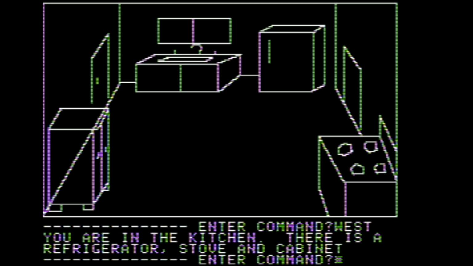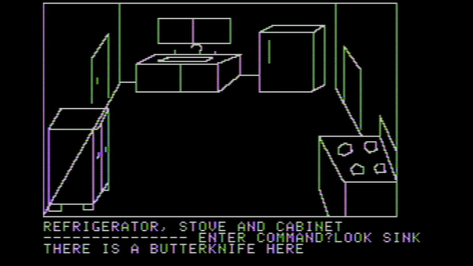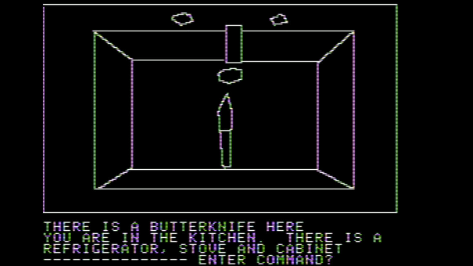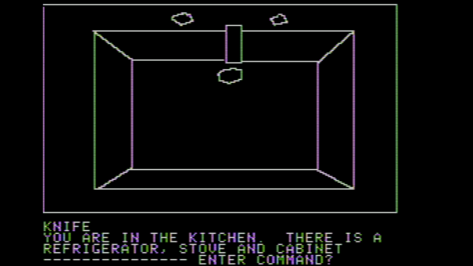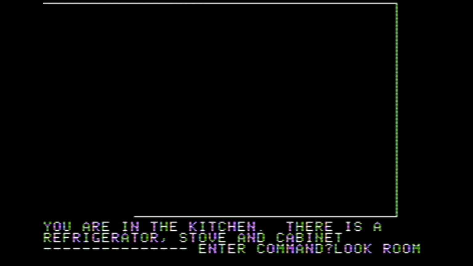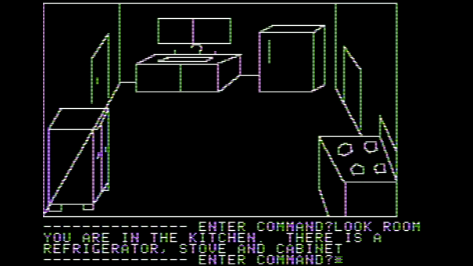And that'll take us to the kitchen. You're in the kitchen. There is a refrigerator, stove, and cabinet. There's also a sink that you did not mention. I'm going to look at it. There is a butter knife here. All right, we're going to need that butter knife. Somebody is not cleaning up their dishes properly. All right, look at the room again. Once again, I'm kind of taking my time here. I could easily bypass a lot of these commands, and I would be fine.